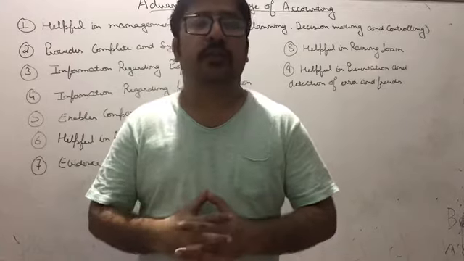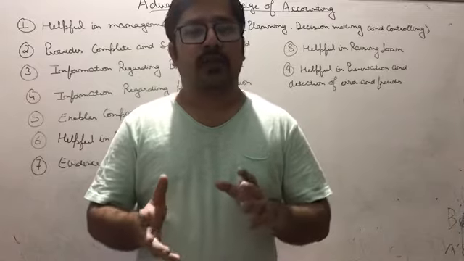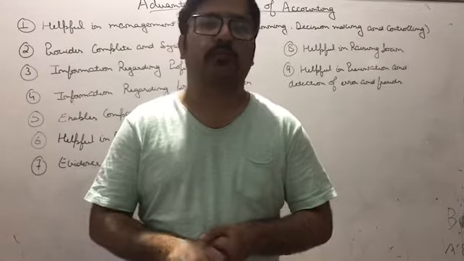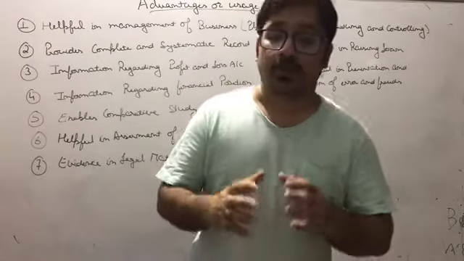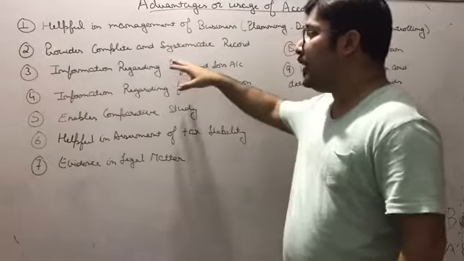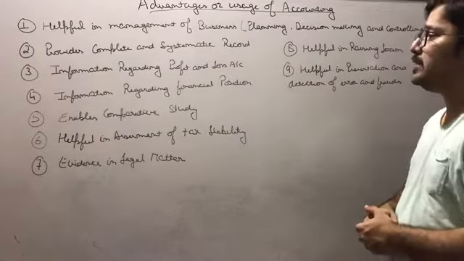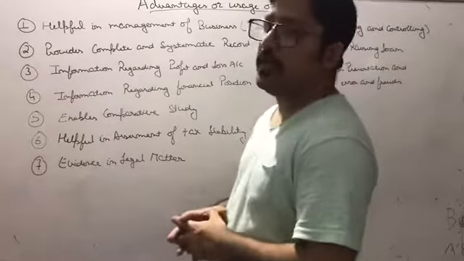And if the management needs to know everything about the business, it will be advisable for the management to make proper books of accounts, because if the proper books of accounts are not there, then beta, they will not get a complete and systematic record. Third point is information regarding profit and loss account.